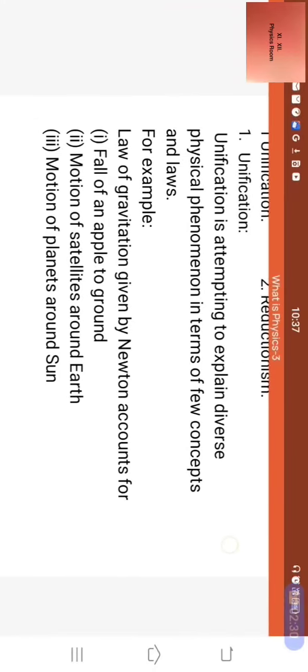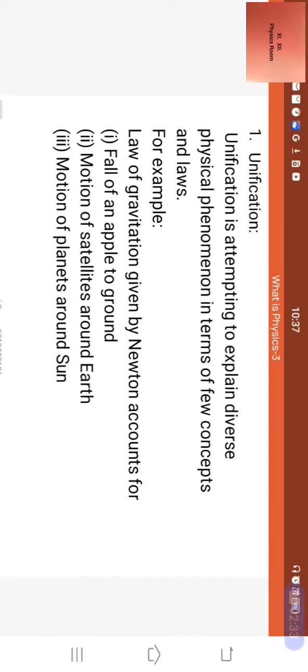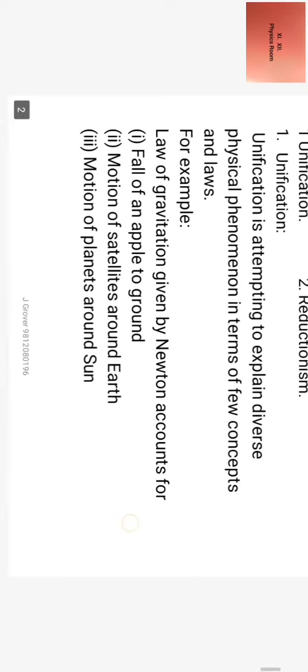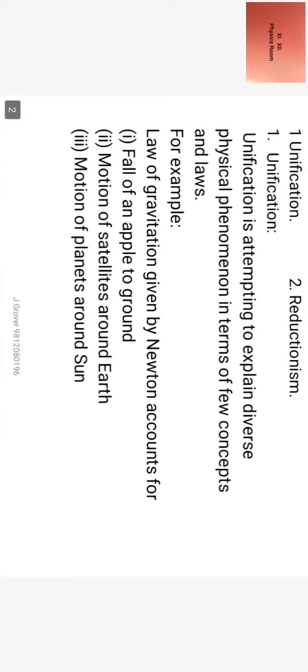Unification is attempting to explain diverse physical phenomena in terms of few concepts and laws. For example, the law of gravitation given by Newton accounts for number 1, fall of an apple to the ground, number 2, motion of satellites around Earth, number 3, motion of planets around the Sun. You see, all these three phenomena are governed by a single law of gravitation. So this is how unification works.